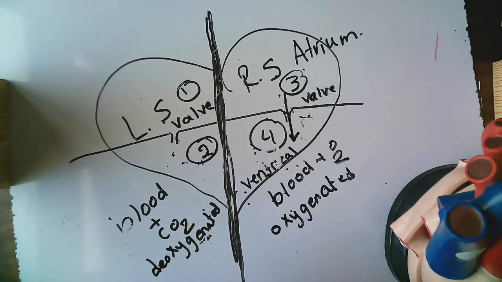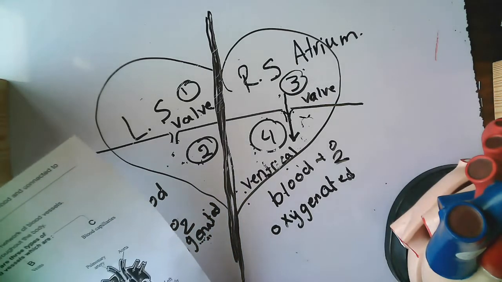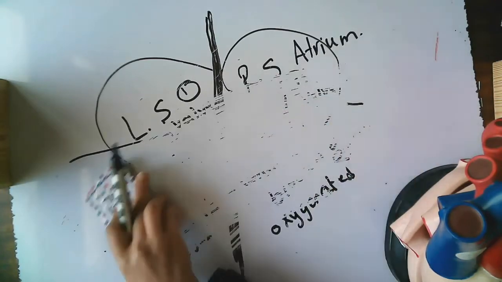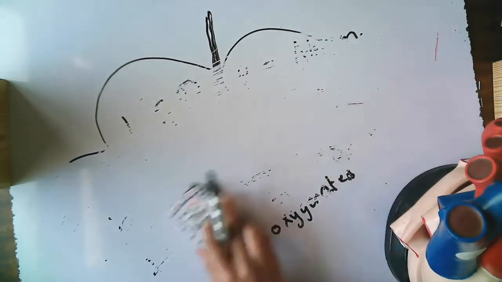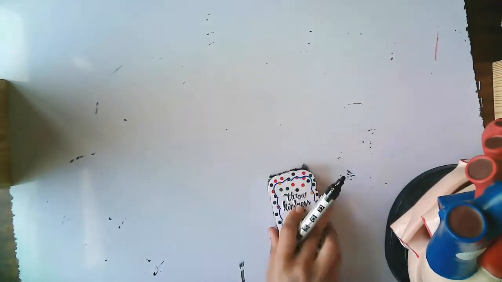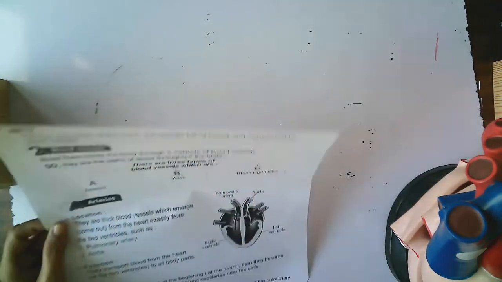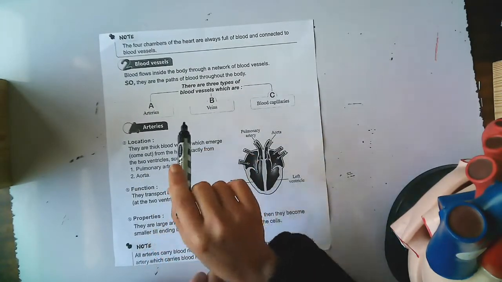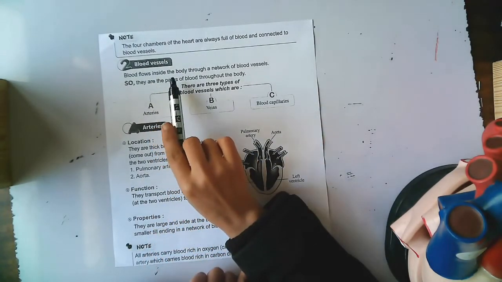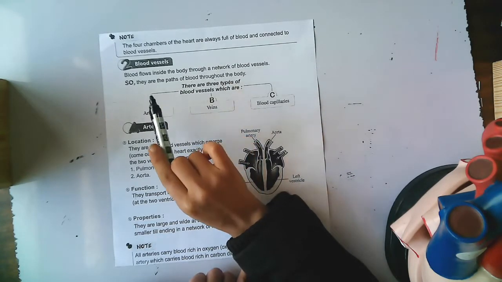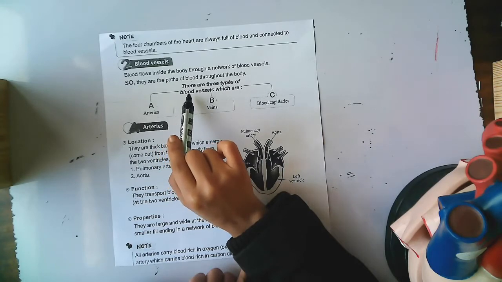After we finished the blood, we're going to take the second part of the structure, or the second structure of the circulatory system, which is blood vessels. What are blood vessels? Blood flows inside the body through a network of blood vessels, so they are the path of the blood throughout the body.